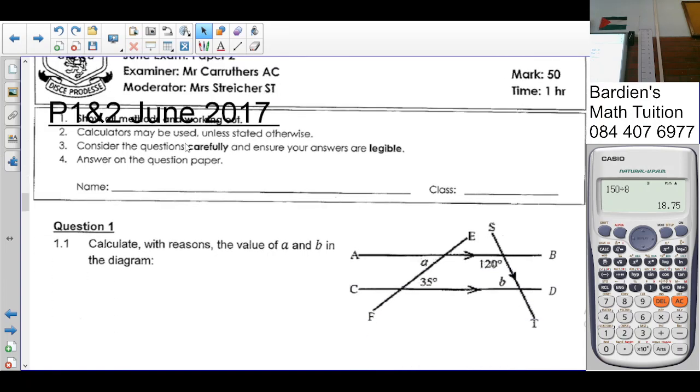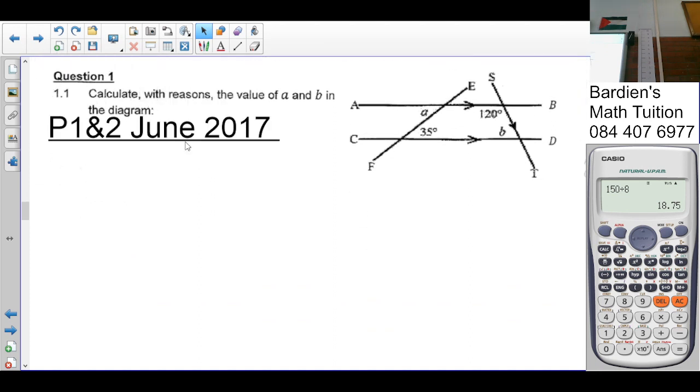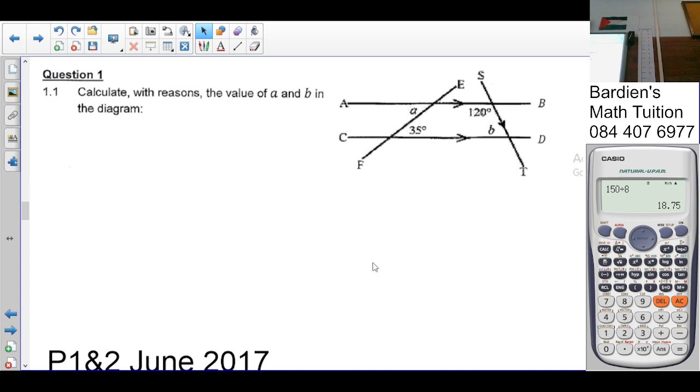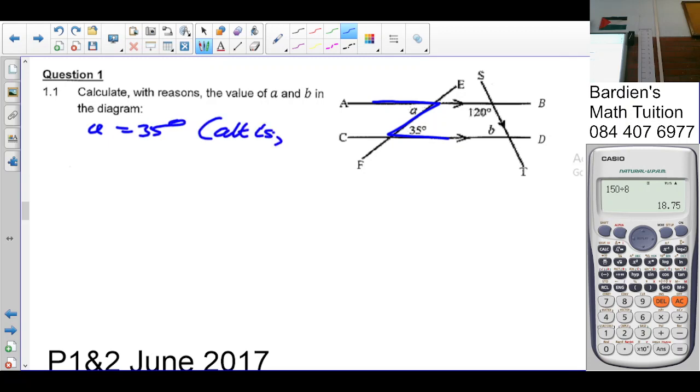Right, this was paper 2. Let's do our thing here. Your favorites. Right, this is calculate with reason the value of A and B in the diagram. So A is equal to 35. Why? 35 alternate angles. What must I not forget? That AB is perpendicular to CD.